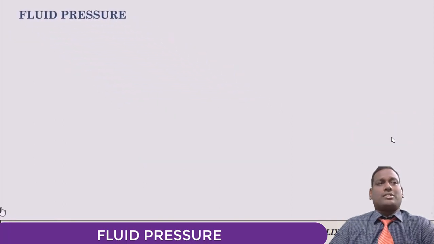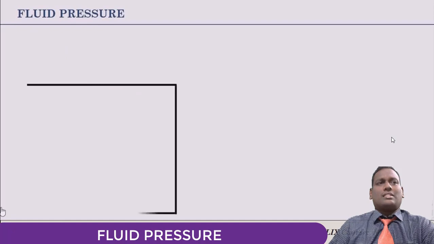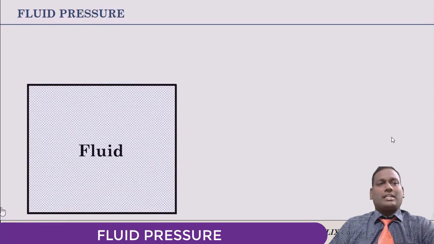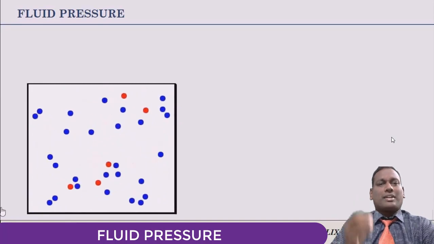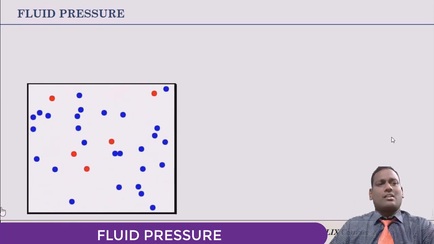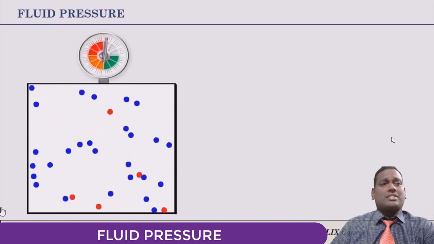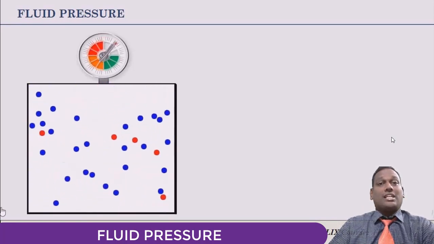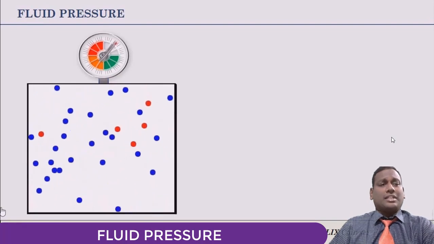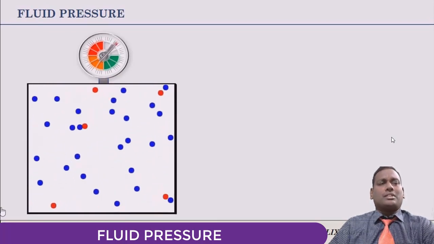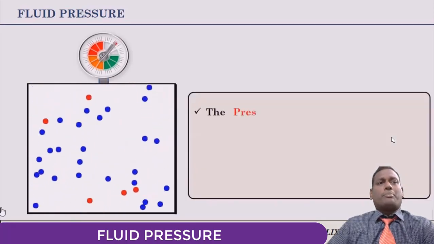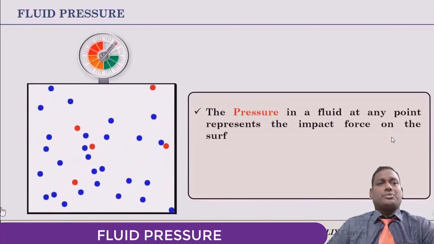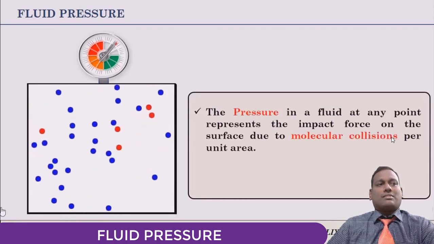Now, coming to the fluid pressure. So, in order to understand, let us take a closed container filled with fluid. Microscopically, the fluid contains many fluid molecules. These molecules move randomly in the container. When we attach a pressure gauge, the deflection of the needle will be observed. This deflection of the needle is due to the collision of fluid molecules on the surface of the gauge. So, pressure in a fluid is due to randomly moving molecules in the fluid.